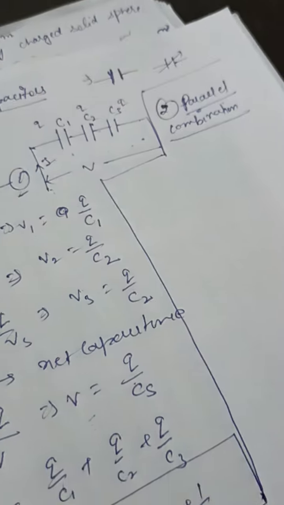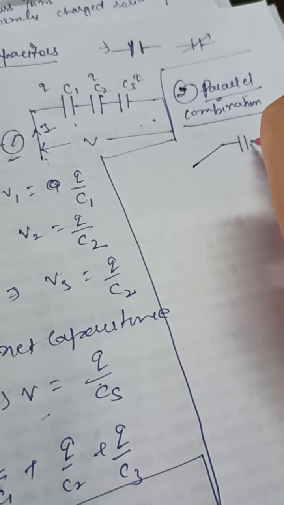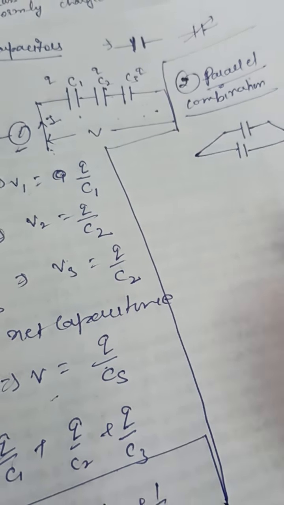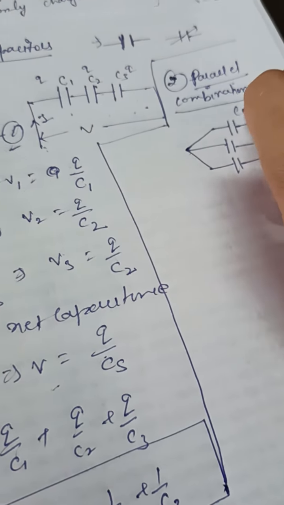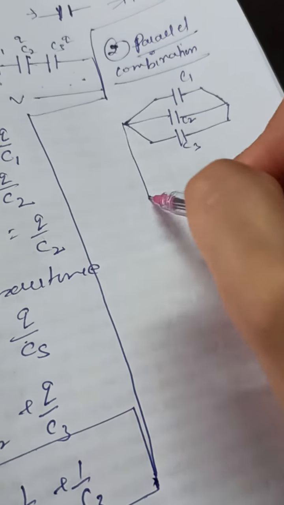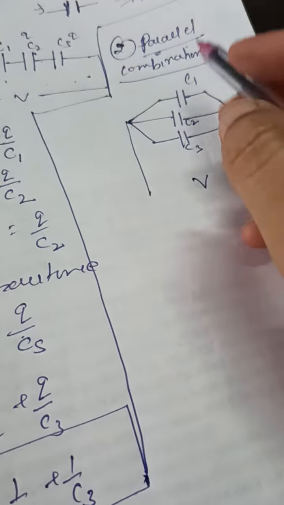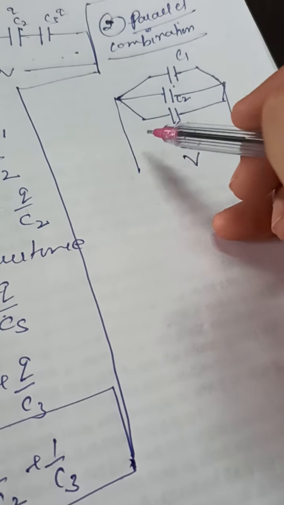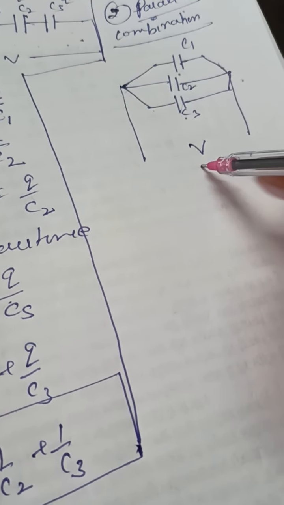In the parallel combination, let us suppose we have the capacitor C1, a second capacitor having the capacitance C2 and a third capacitor having the capacitance C3. C1, C2, C3 are all connected in parallel across a potential difference V. Now if the elements are connected in parallel, then the potential across each capacitor will be the same but the current will flow differently.